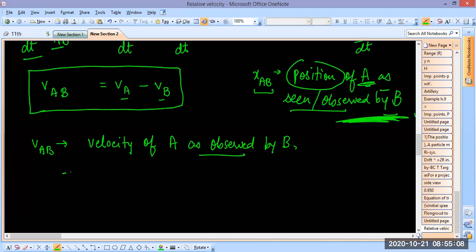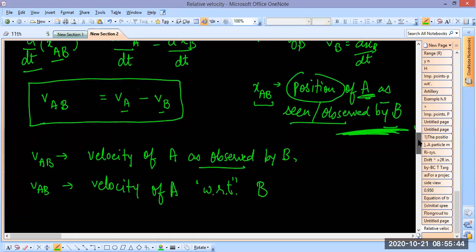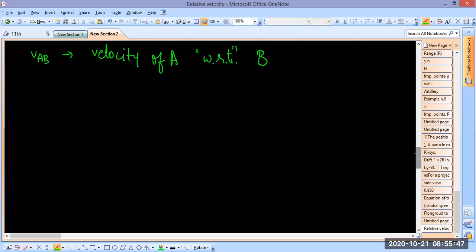It is also written as velocity of A with respect to B. With respect to means compared to. So this is also velocity of A with respect to B. What does this mean? Let's take the meaning out of this equation in the remaining 5 minutes.